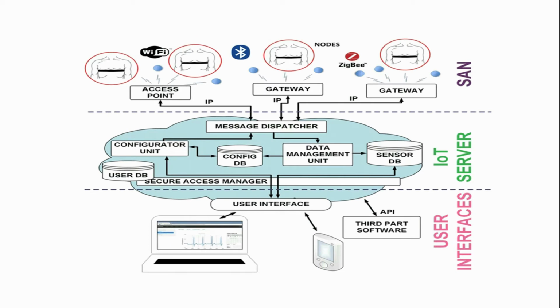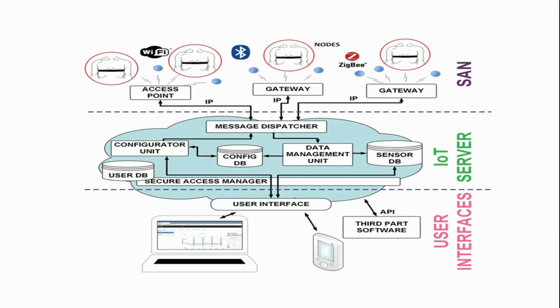In this diagram you can see that SAN stands for sensor and actuator networks. So this is the basic diagram of how an IoT platform works. In the SAN you can see various sensors and actuators which are used to collect data. The data collected from them is transferred to a cloud server with the help of an internet connection. For that there are various microcontrollers or development boards which have built-in internet facility which can be used to connect the board to the internet.